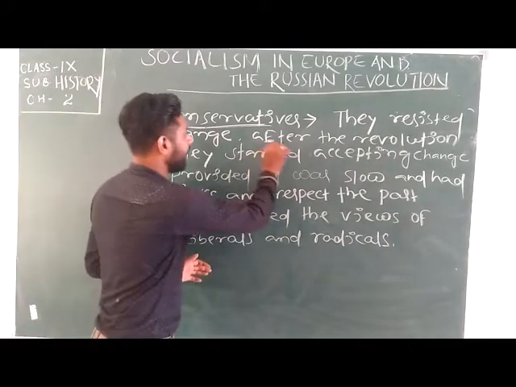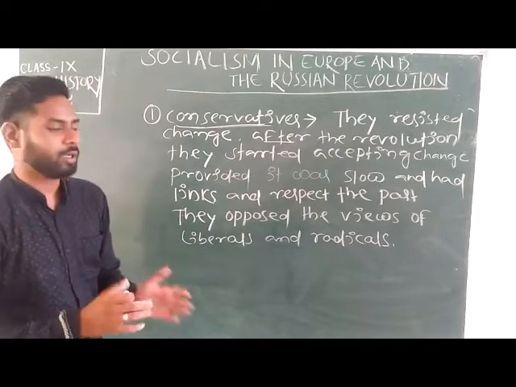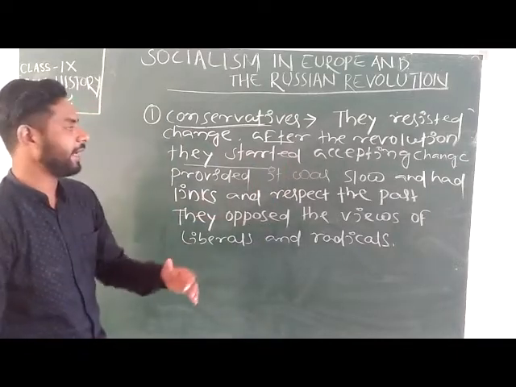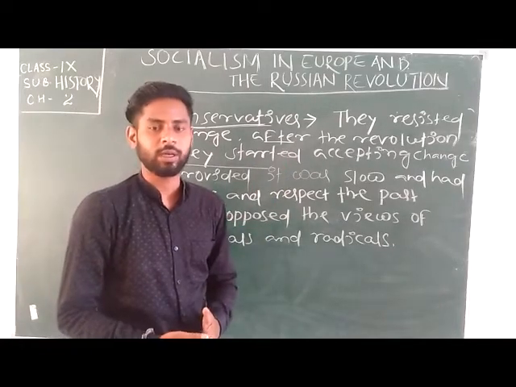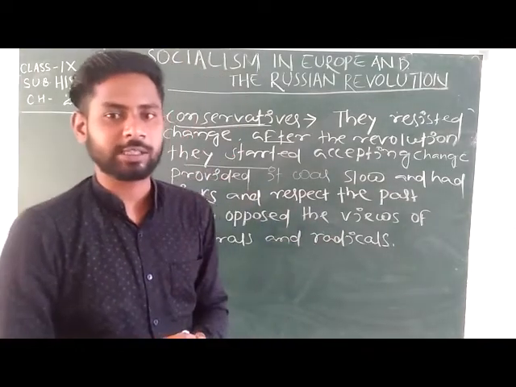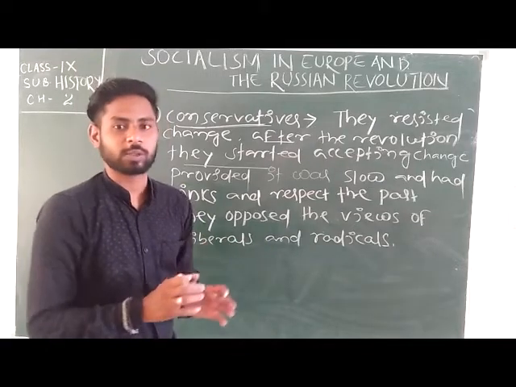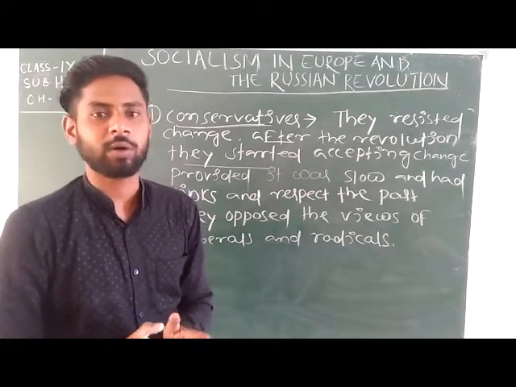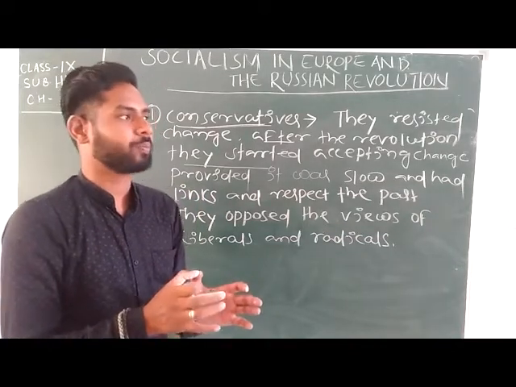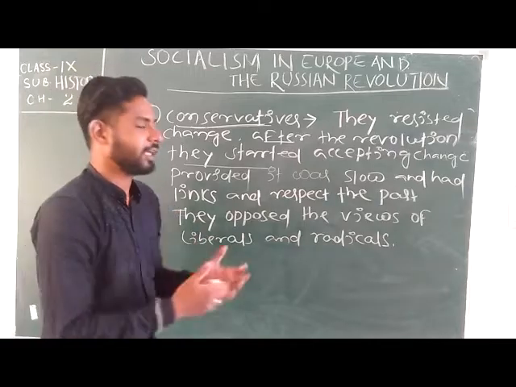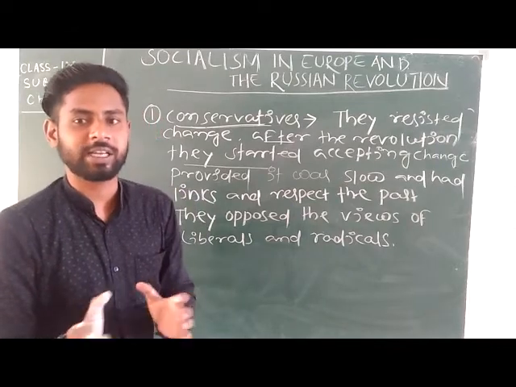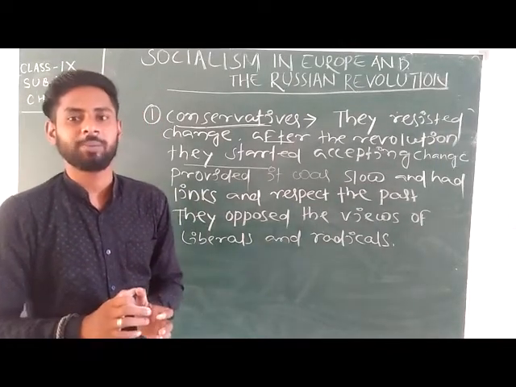Okay, but after the Russian Revolution, they started accepting change provided it was slow. Okay, means they resisted, they were in favor of changes, but in a slow process, in a slow manner. They wanted to create or extract the changes in the European society, but in a slow process, because they were the protected class people.